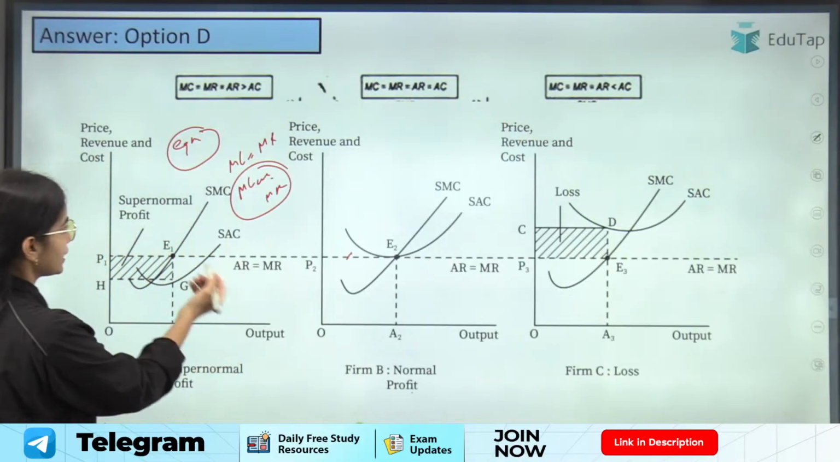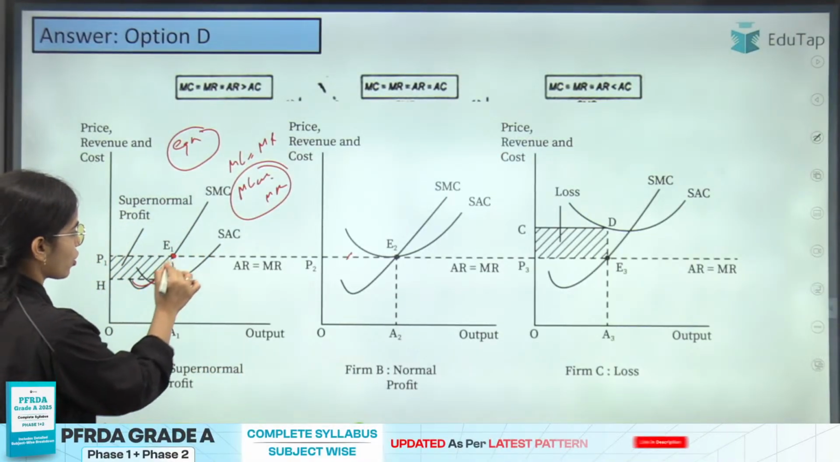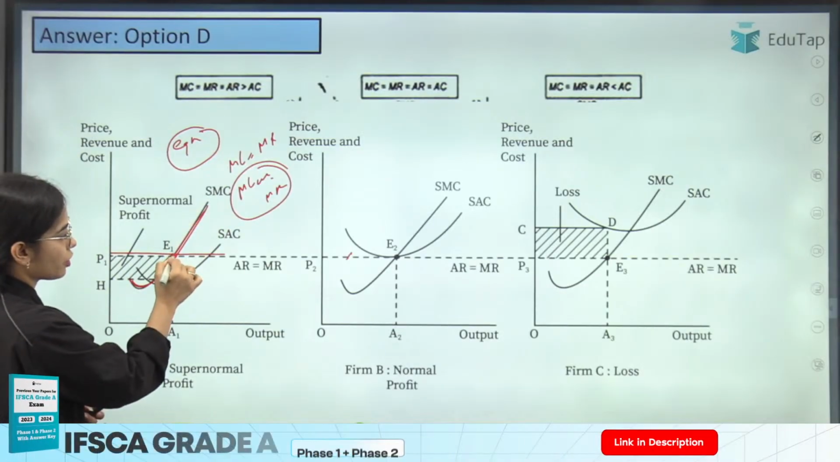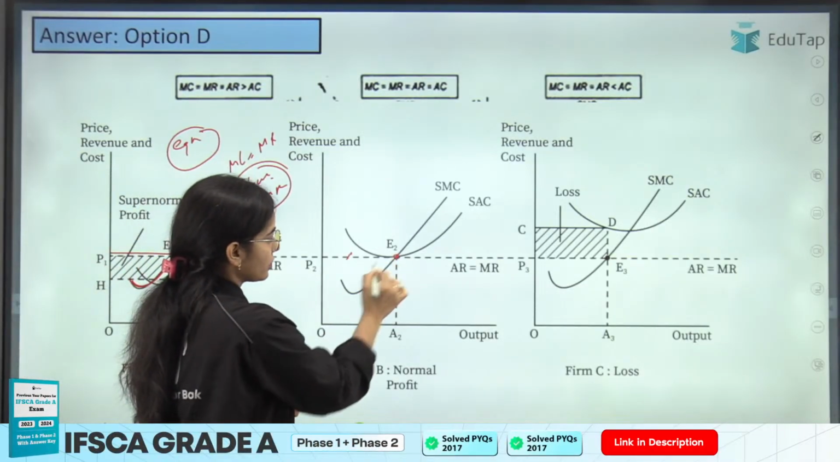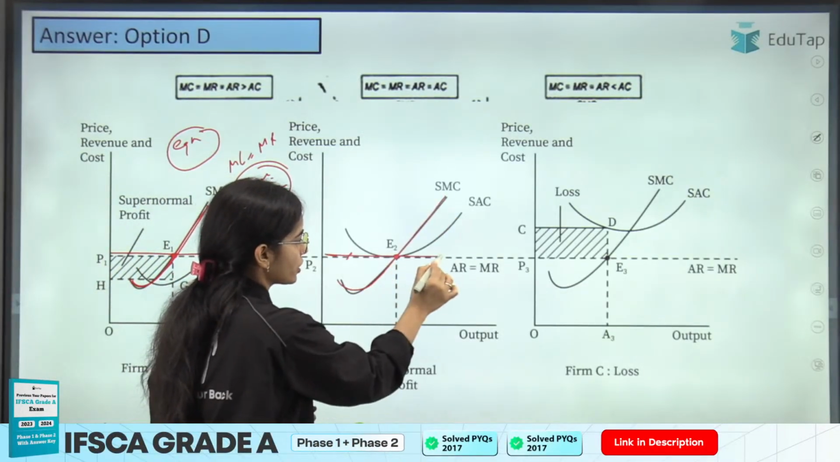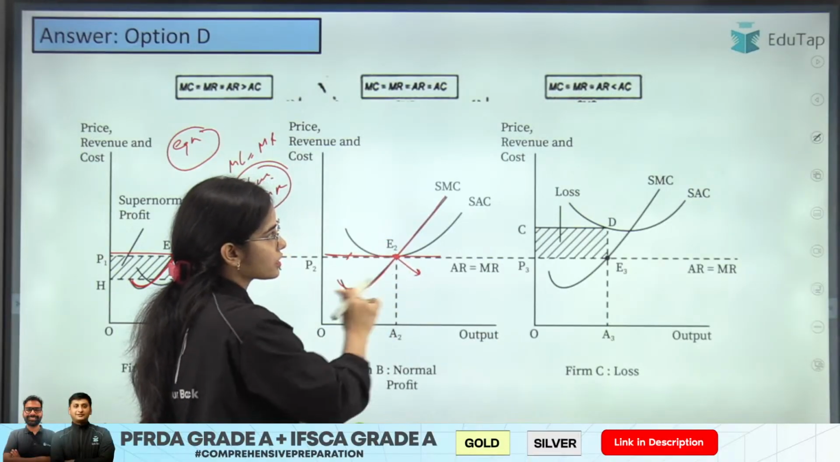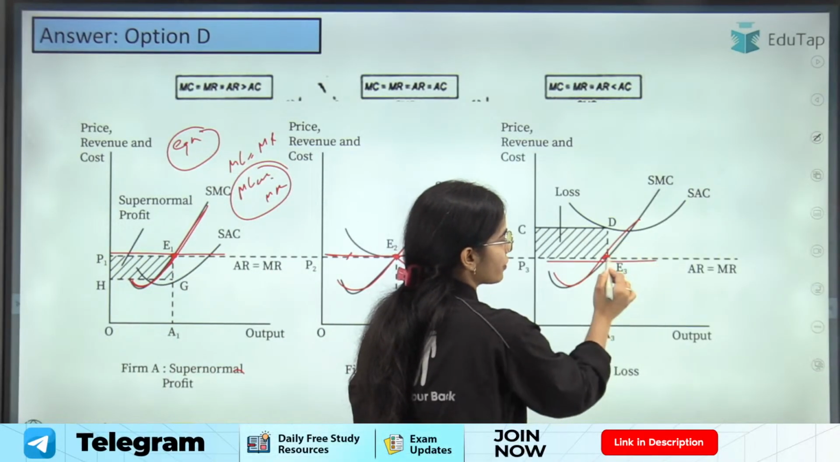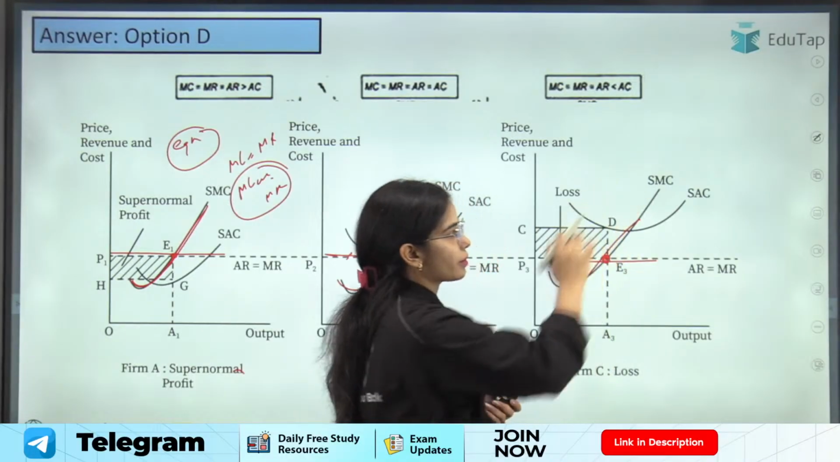So here you can see that at this point, the marginal cost is equal to marginal revenue, and the marginal cost is cutting the MR from below.